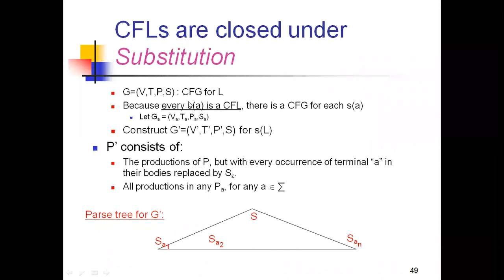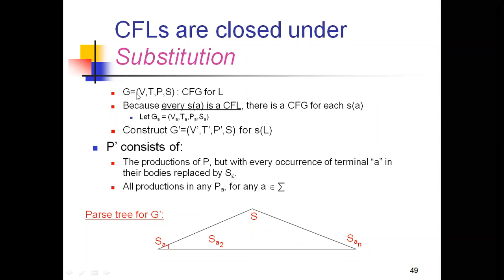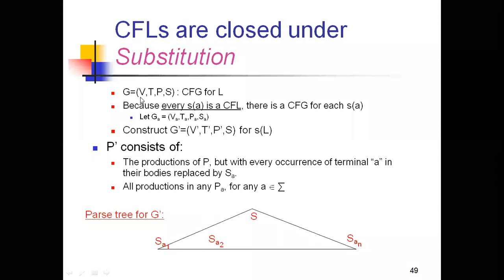So whenever we are defining L, you need to define the substitution of an alphabet. Why? Because from the alphabet we are getting the strings, then we are defining the language, right? So there is a CFG for each S(a), and let G_a be (V_a, T_a, P_a, S_a). That means we are just giving an alphabet to all the words under the suffix.